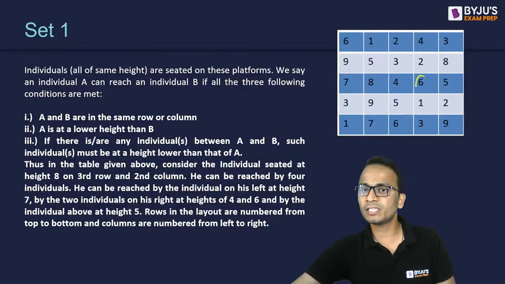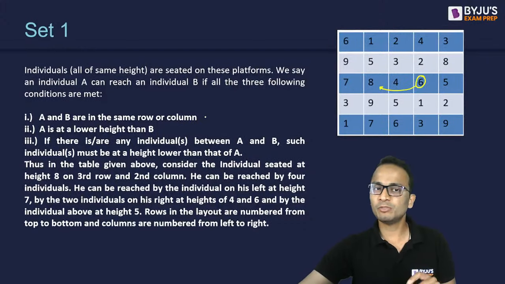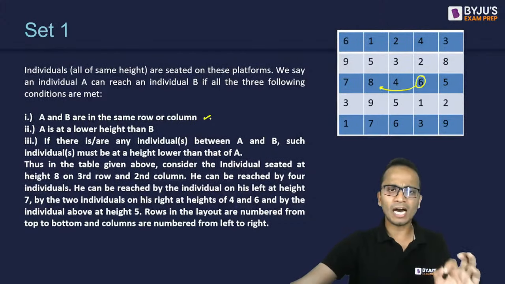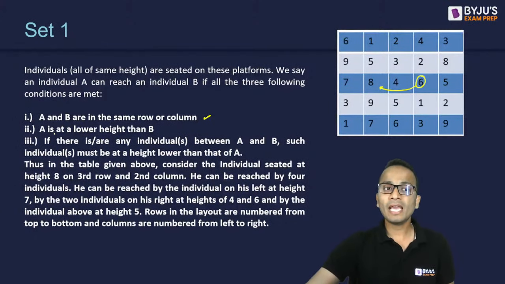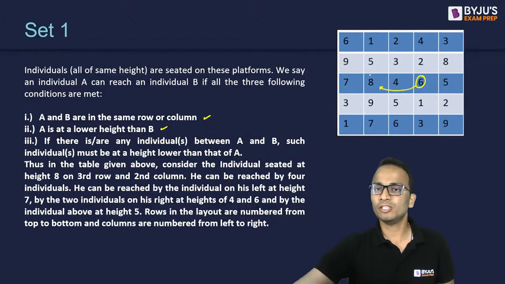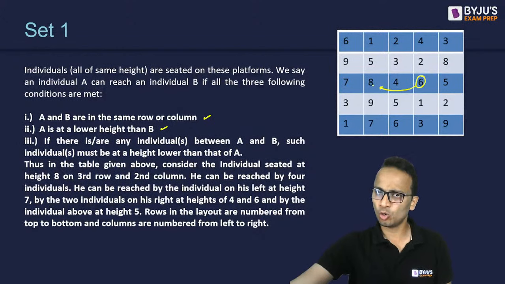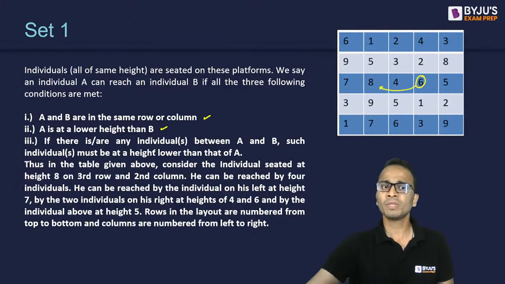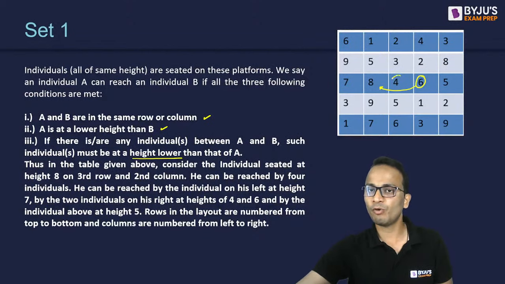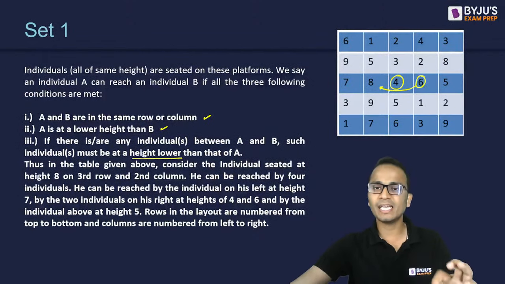If this individual wants to reach here, it meets the first condition: A and B are in the same row or the same column. A is at a lower height than B. So 6 is at a lower height than 8. So 6 can go to 8, but there is one platform between them. The condition is that if there is any individual between, such individuals must be at a lower height. So yes, 4 is at a lower height, so yes, it can go.